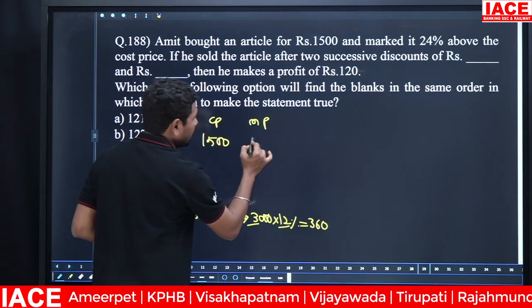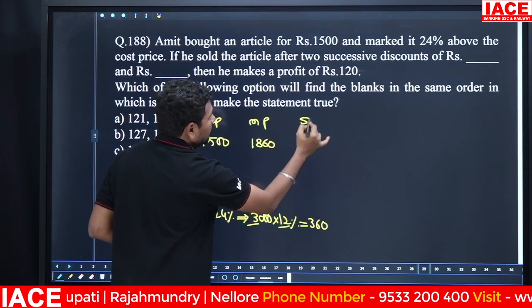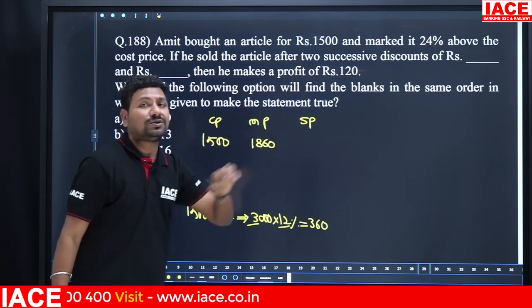Then CP is 1500, so MP becomes how much? 1860. Okay. Now SP, the selling price. Then he makes a profit of how many rupees? 120.